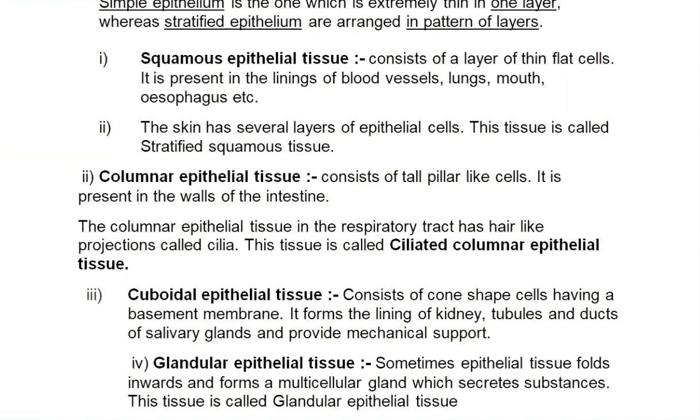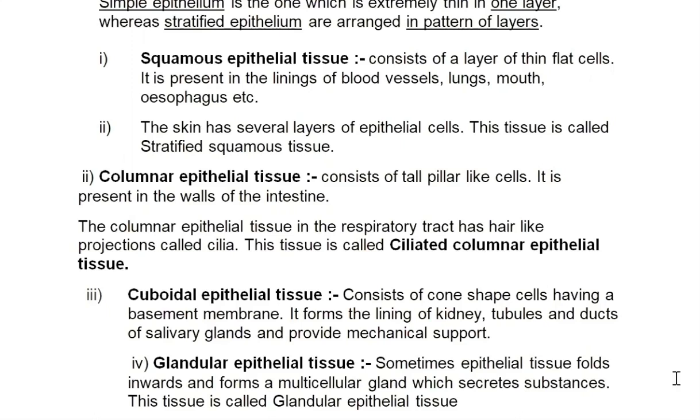Then skin has several layers of epithelial cells. This tissue is known as stratified squamous tissue. Now, our skin is made up of many layers. Even when we rub our skin with a towel or even with a finger, a lot of cells are removed. The uppermost layers of skin are dead cells, which shed continuously, and from the lower side, new cells are added to protect our body from mechanical wear and tear. The skin tissue is multi-layered.